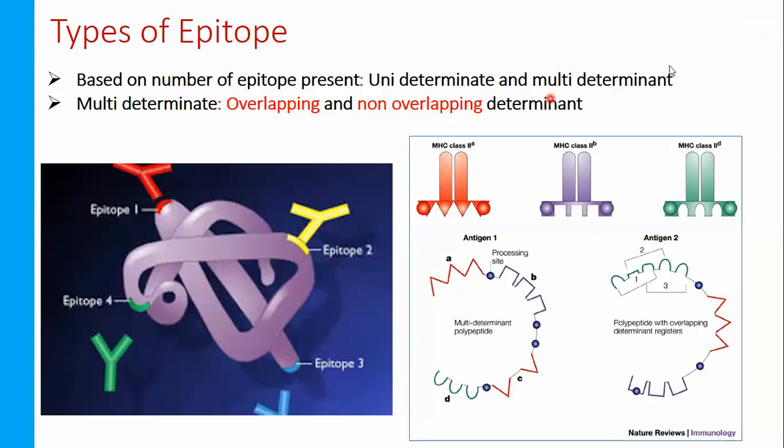Further is that I will come to the next option. The second option is based upon the structure, because we have classified epitopes based on the number of epitopes present, two types: unideterminant and multi-determinant, again two types, overlapping and non-overlapping. Okay, that is the complete end of the story on the basis of number. But based on structure, again epitopes are of three different types. First type is conformational. Okay, conformational determinant.